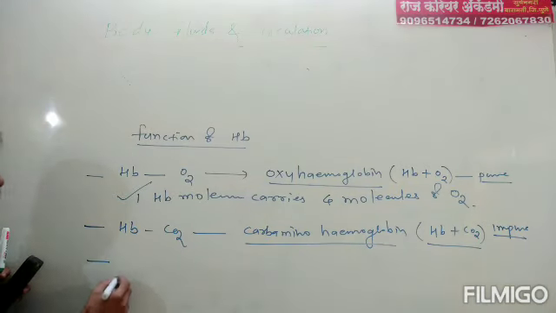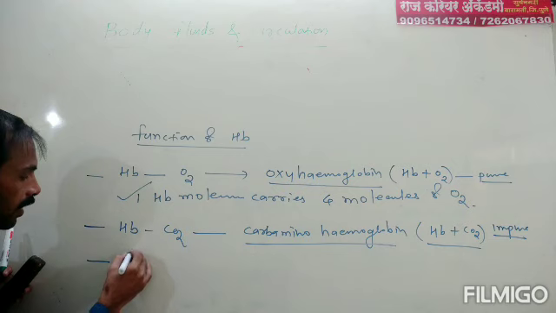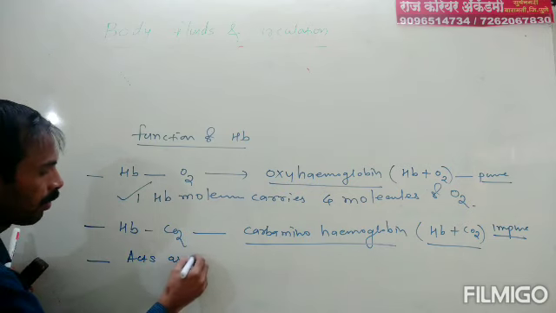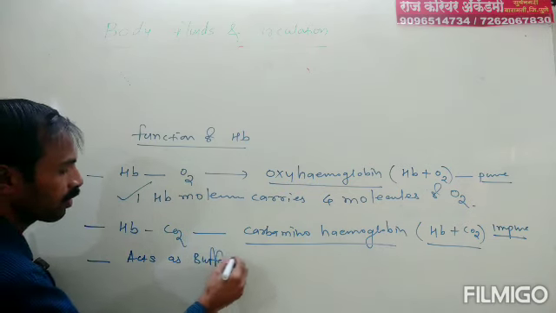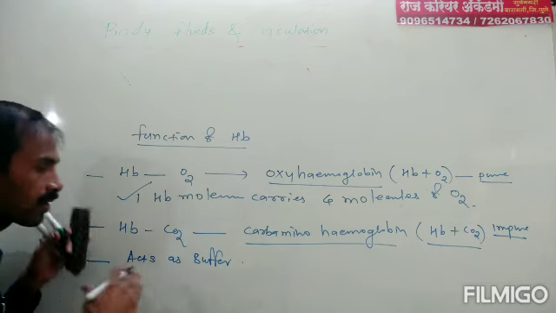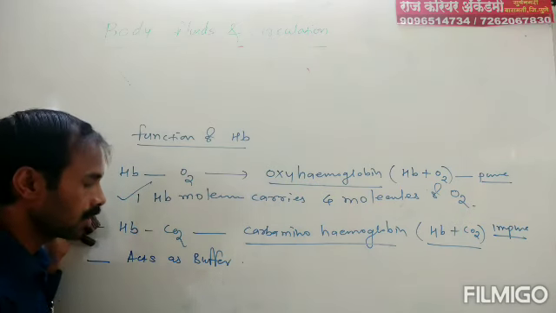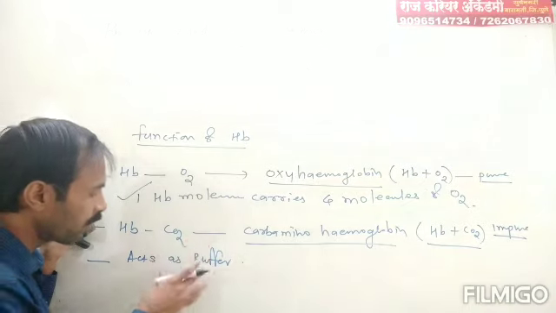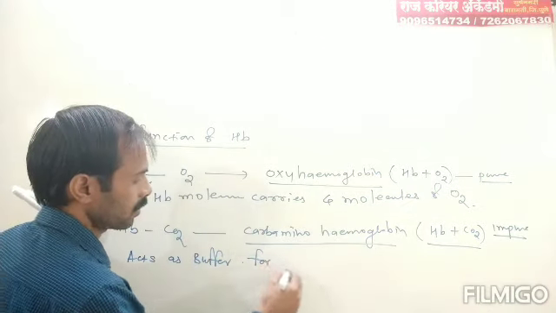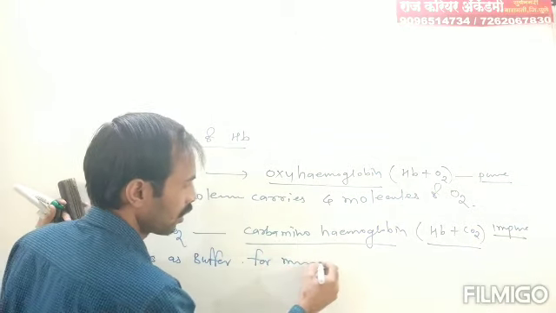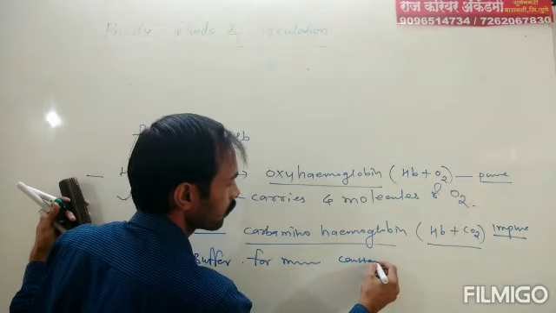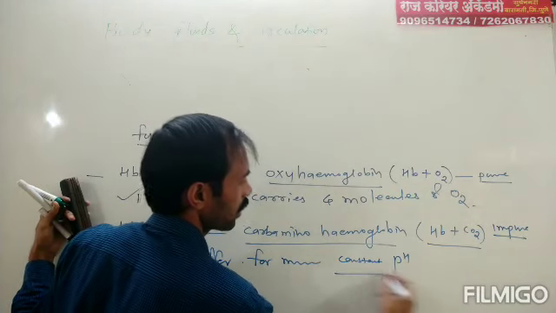And third one, that is HB acts as buffer. What do you mean by buffer? Buffer means it is a solution which neutralizes acid and base. That is, it acts as buffer for maintaining pH, or for maintaining constant pH.